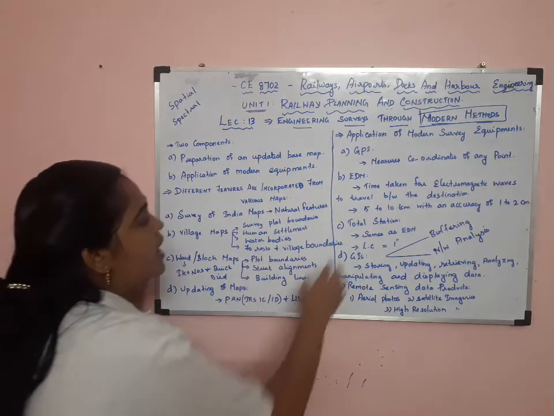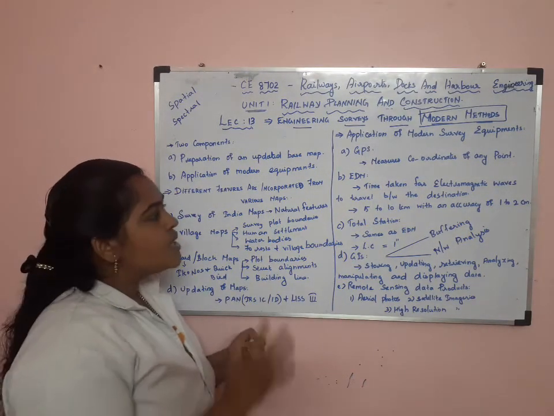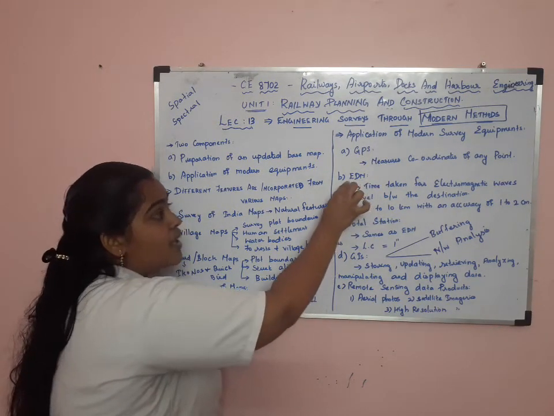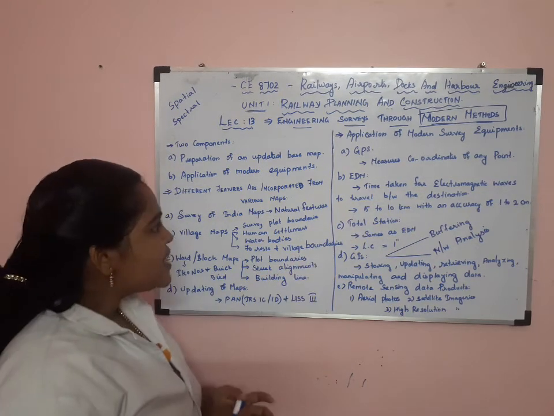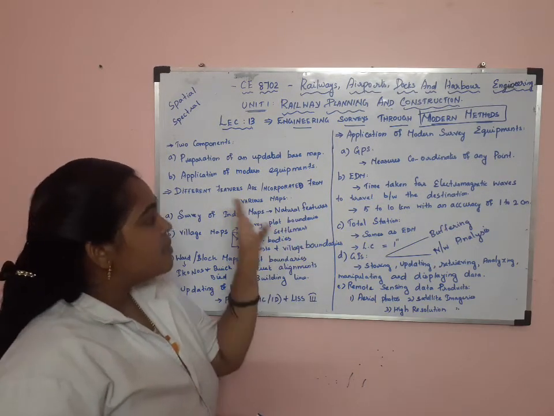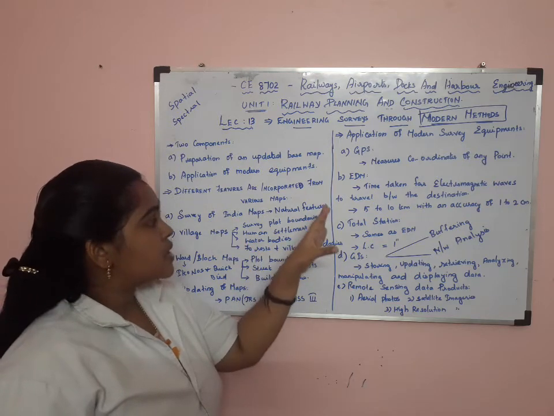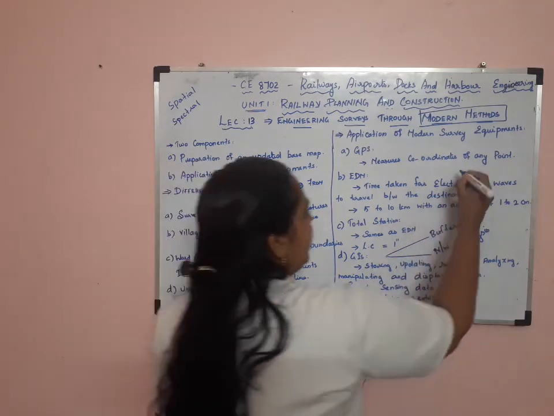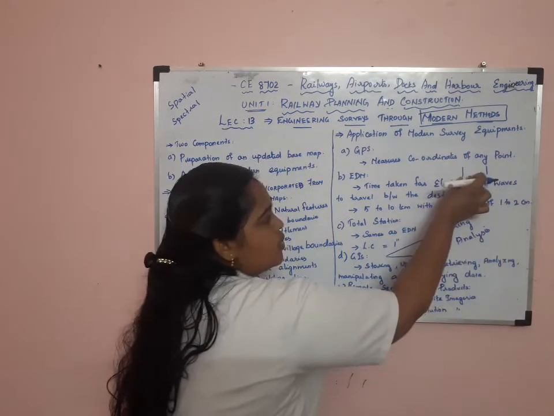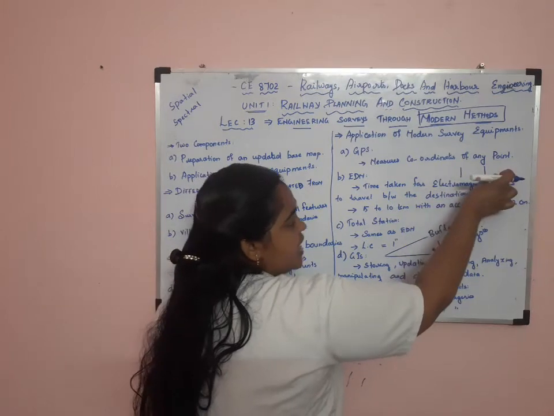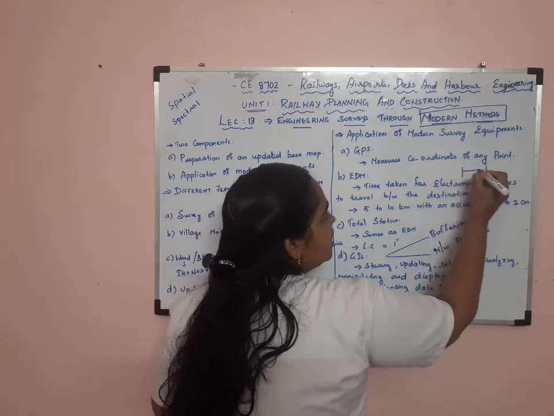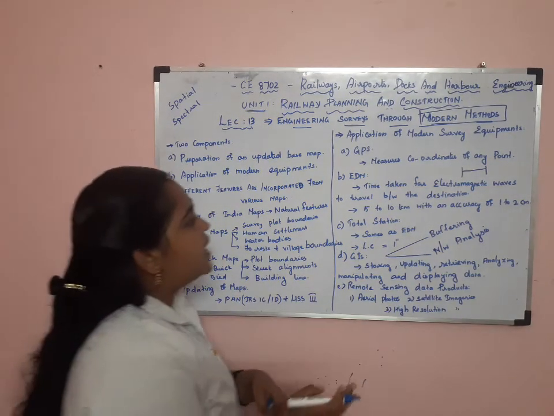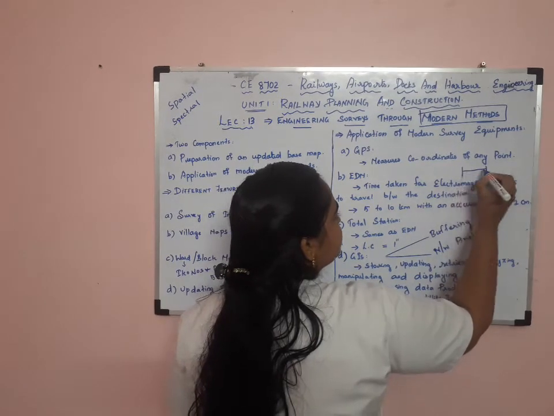This is about GPS. Then the electronic distance meter, which is used to measure distance. The principle used in the electronic distance meter is the time taken by electromagnetic waves. Take the starting point and the ending point; the waves pass through and get reflected at the end.